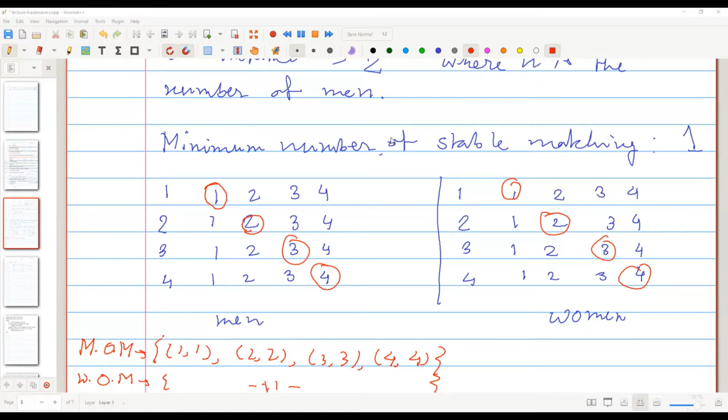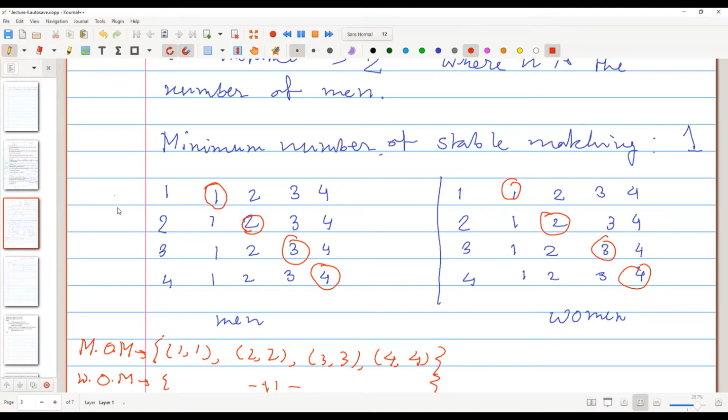One thing we already know is that the matching the Gale-Shapley algorithm gives is a man optimal matching. That means if there exists any other stable matching, every man will prefer the matching they obtain from Gale-Shapley to that other matching, right?